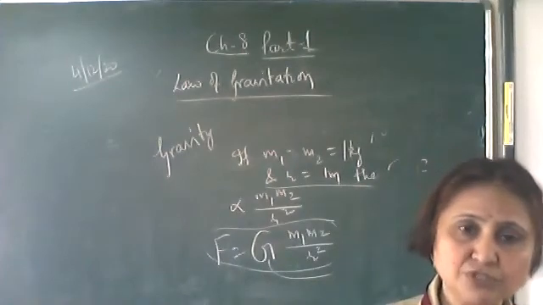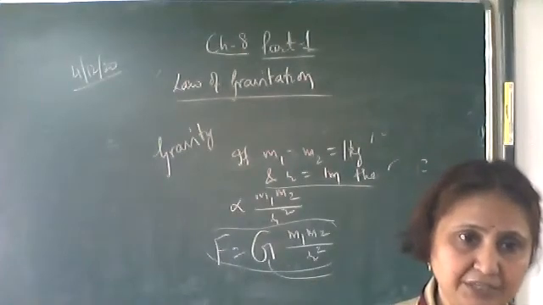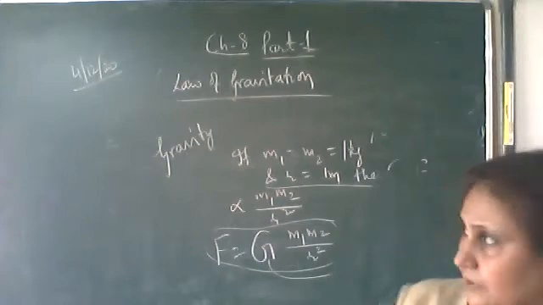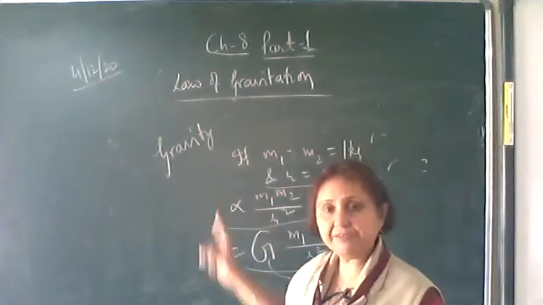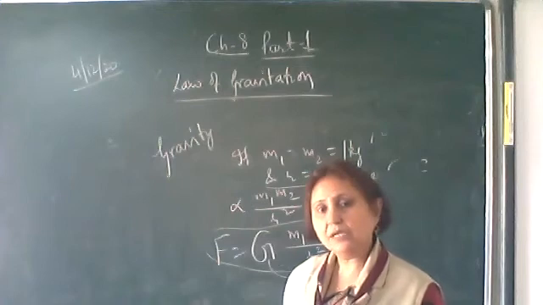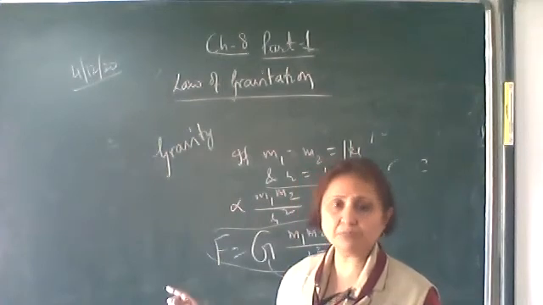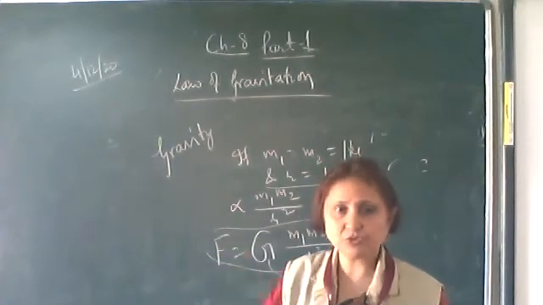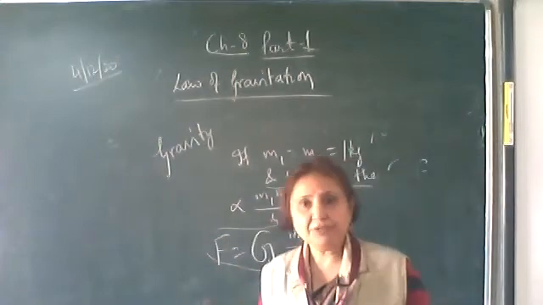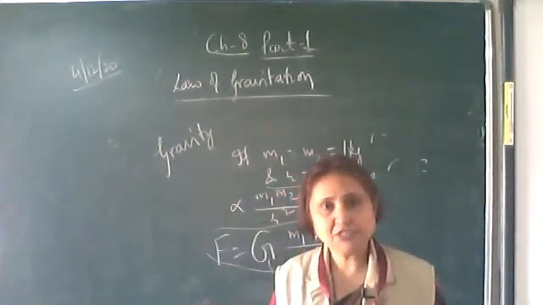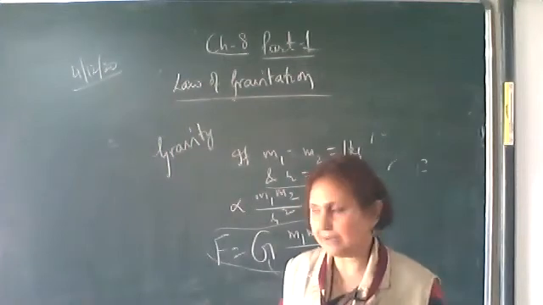Then this force of gravitation we can call gravity. Somewhere it will be written as gravity. Gravity means one body is the earth and the second body is any other body. It may be the moon, it may be any stone kept at a height. So between earth and any other object, this force of gravitation we'll call gravity.